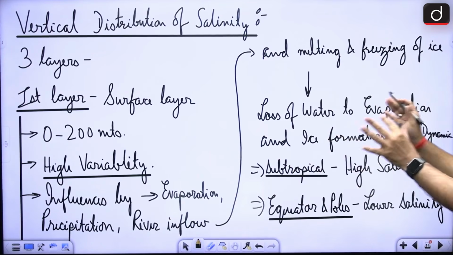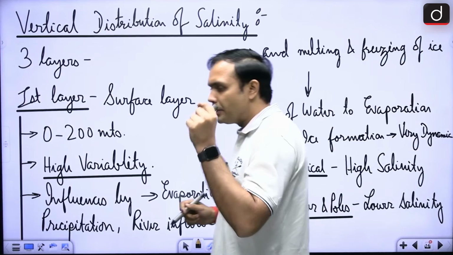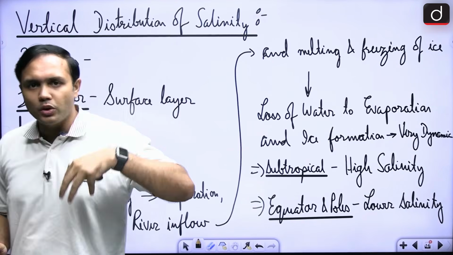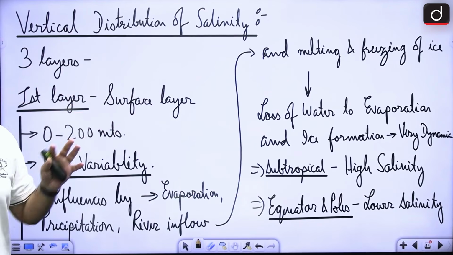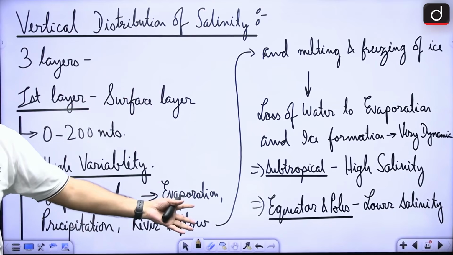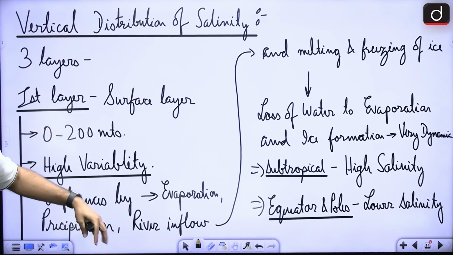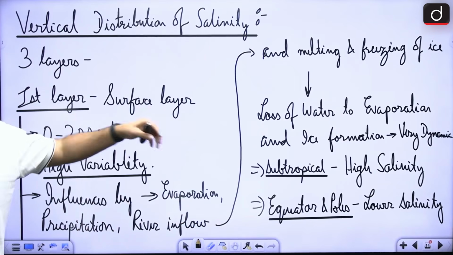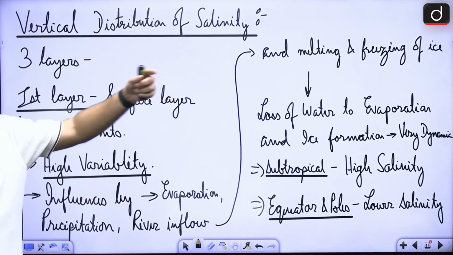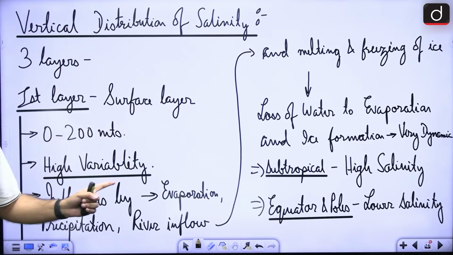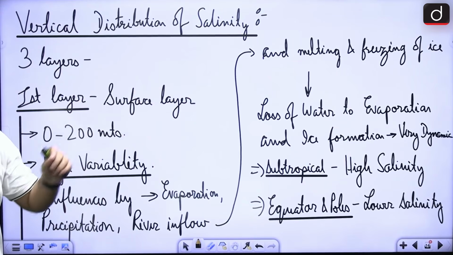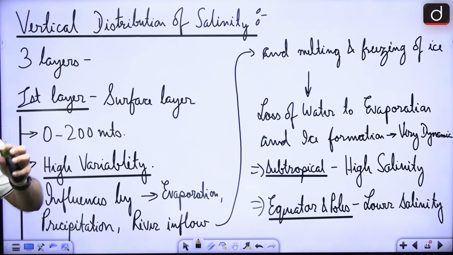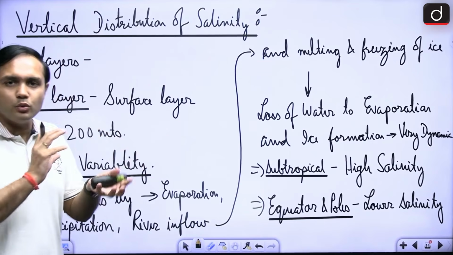In that regard, what is the basic concept here that you can remember? Wherever there will be an influx of fresh water, the salinity will be lower, right? So if there is melting of ice or freezing of ice, if there is more river inflow or less river inflow, if there is a lot of rainfall or less rainfall, if there is a lot of evaporation or less evaporation, it will have a direct effect, and hence this is a zone of high variability, right? So loss of water due to evaporation and ice formation can also cause changes in the salinity of oceans, right?